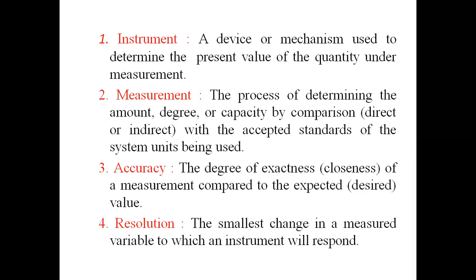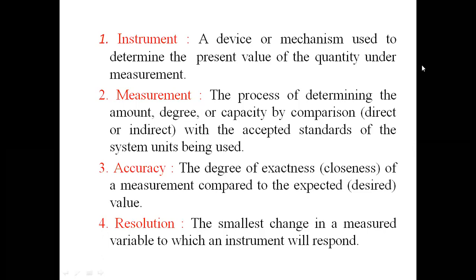Also, we are watching videos and recording. So an instrument is any device or mechanism used to determine the present value of the quantity under measurement. An instrument may be defined as that which can determine values with accuracy.